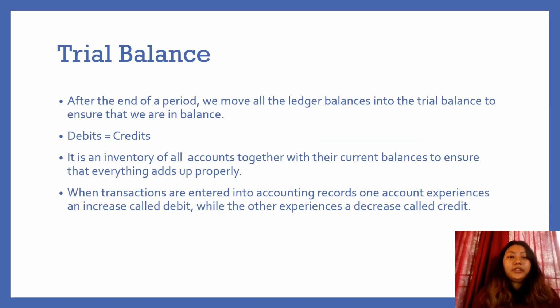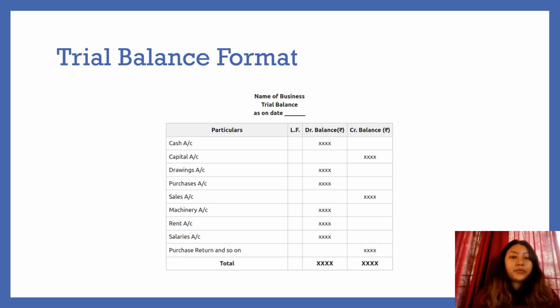Trial balance. After the end of a period, we move all ledger balances into the trial balance to ensure that we are in balance. That means debit is equal to credit. Trial balance is an inventory of all accounts together with the recurring balances to ensure that everything adds up properly. When transactions are entered into accounting records, one account experiences an increase called debit, while the other experiences a decrease called credit.